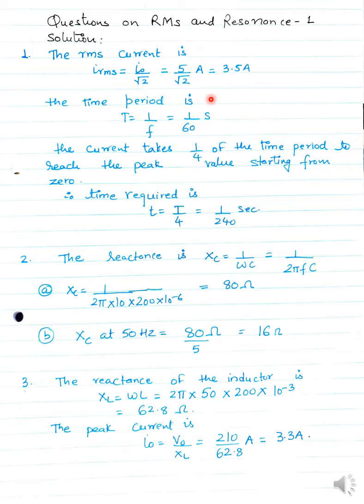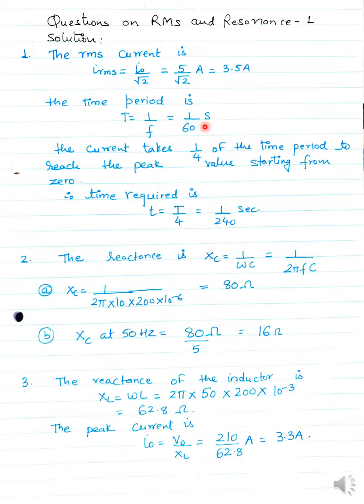Now, the other thing which is given to you is the frequency. As all of you know, the time period is equal to 1 divided by f, or you can say time and frequency are inversely proportional to each other. What is the value of frequency here? 60 hertz in this question. So the time period will be equal to 1 divided by 60. You can find the value in decimals.